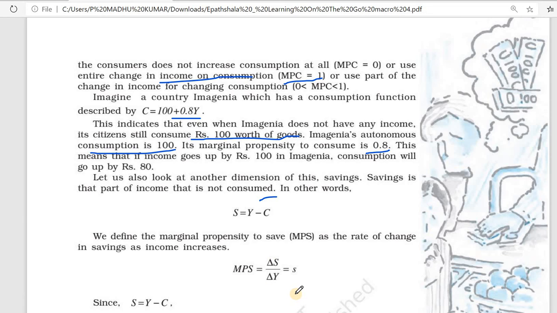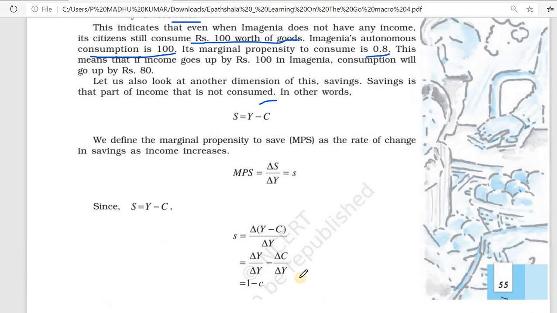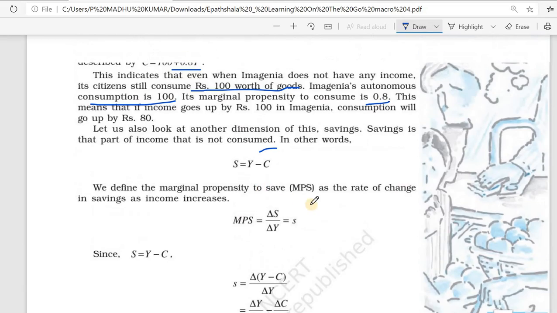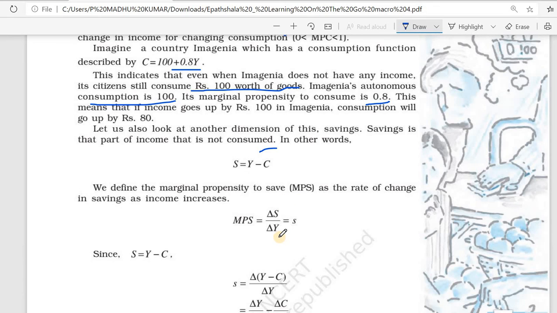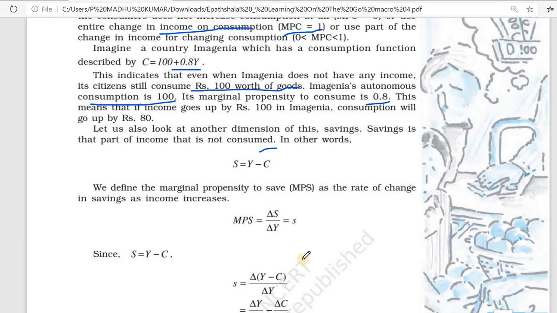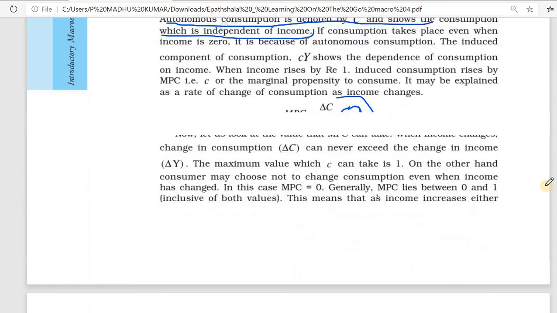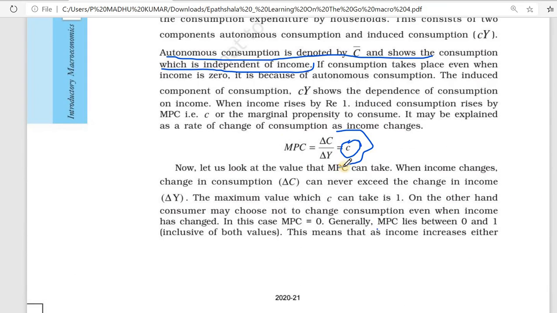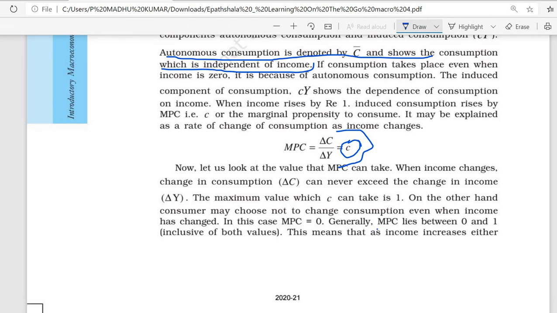MPC is represented by small c and MPS by small s. Change in savings divided by change in income equals MPS. Change in consumption divided by change in income equals MPC, the marginal propensity to consume, which means how much change comes in consumption when income increases.